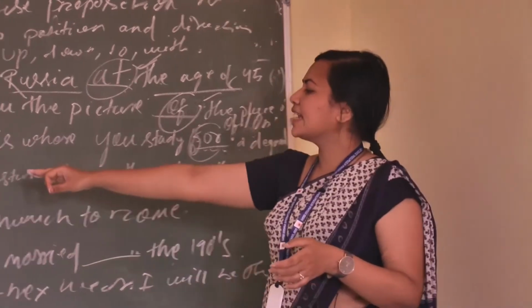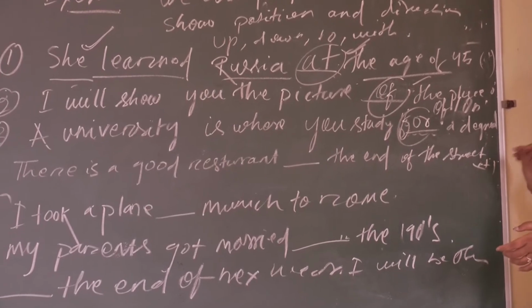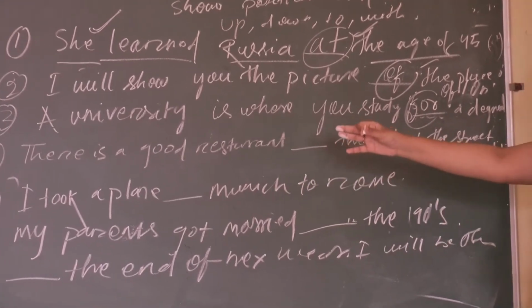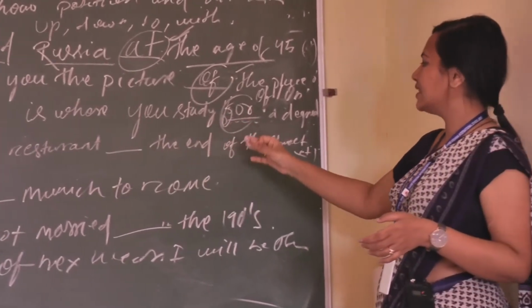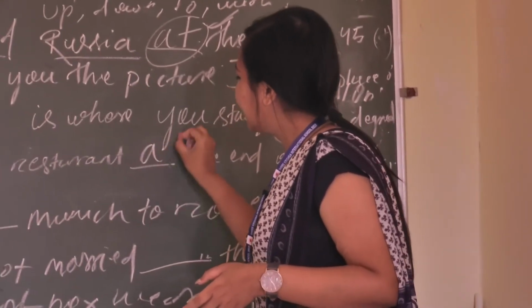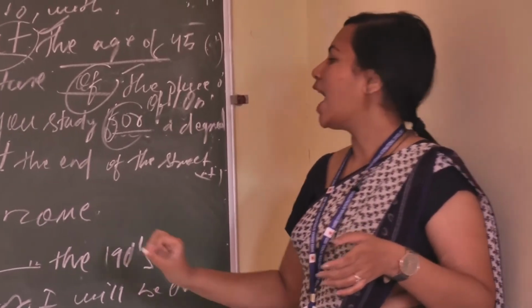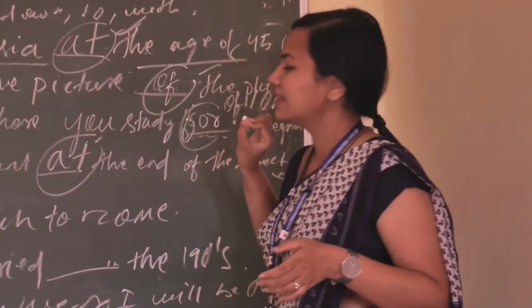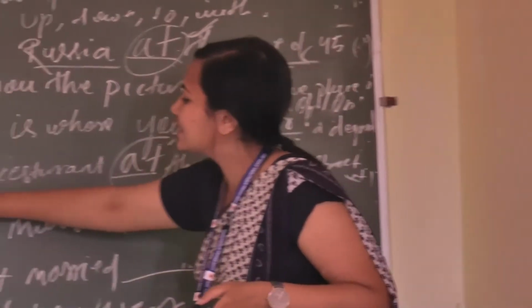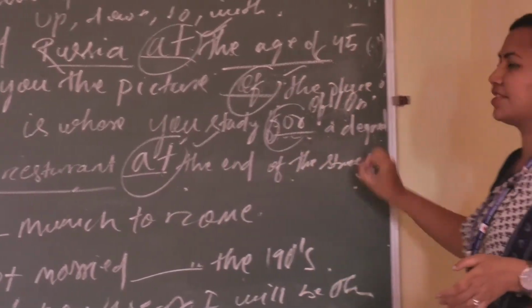Coming to the next example, there is a good restaurant, dash the end of the street. This is a very good example. The answer will be, there is a good restaurant at the end of the street. Again, at denotes what? Preposition of place, and it tells about where the restaurant is situated, at the end of the street.